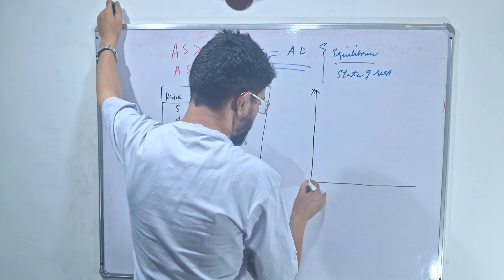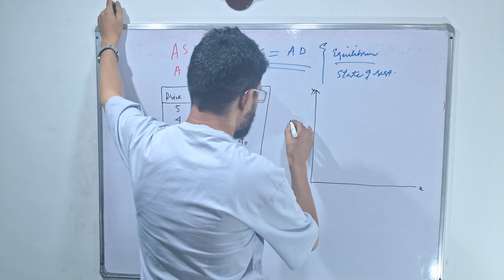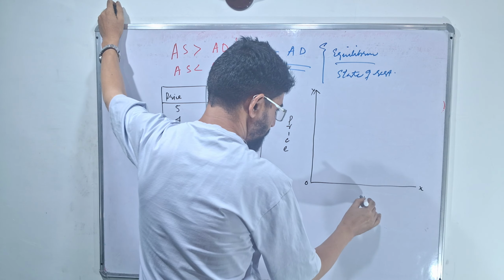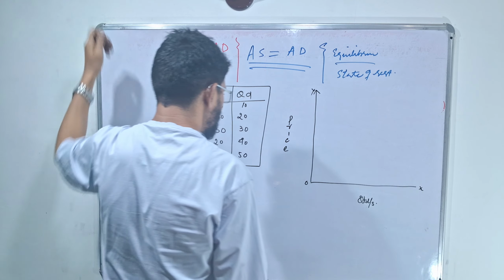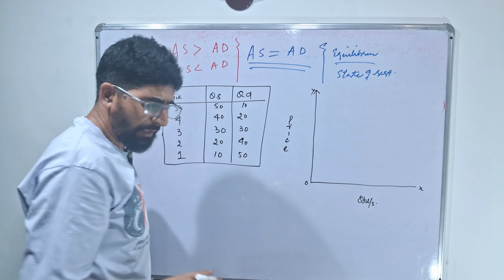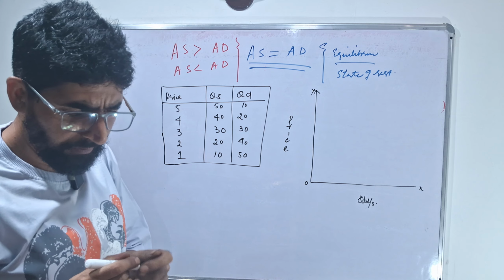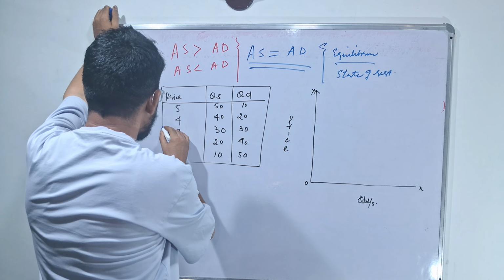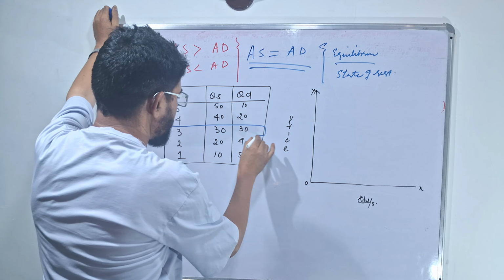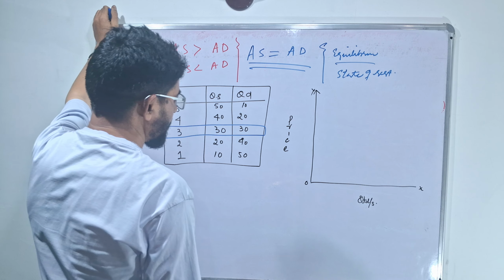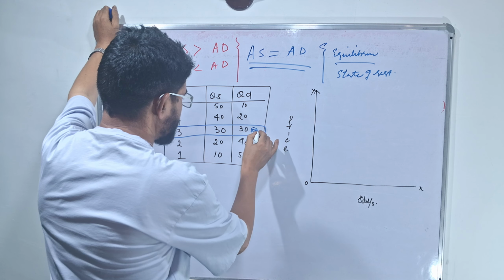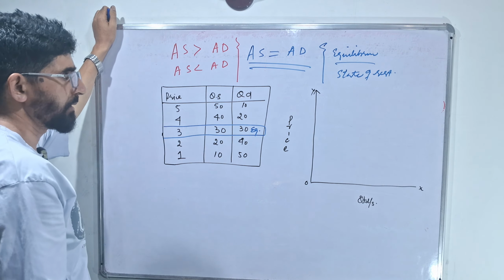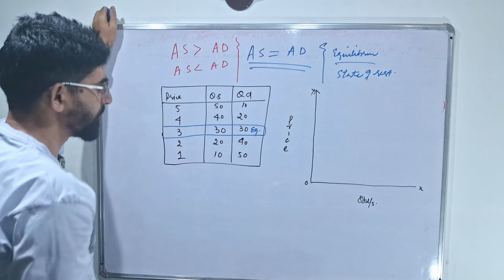This is Y, this is 0, this is X, this is price. This is quantity, demand and supply. If we make an analysis of this table, the schedule, this shows us a situation where aggregate demand is equal to aggregate supply. Meaning this is an equilibrium situation. As aggregate supply is 30, aggregate demand is 30. This situation happens in the economy.